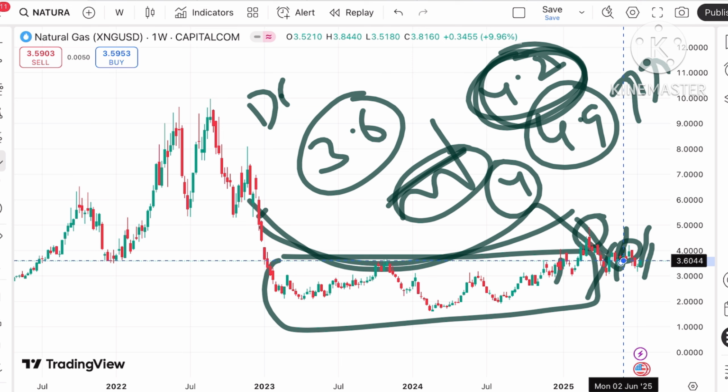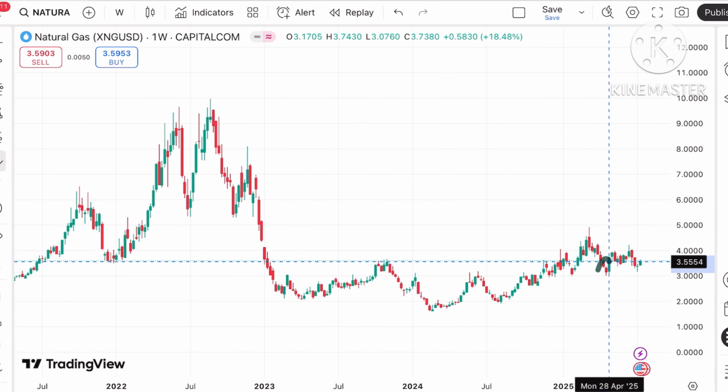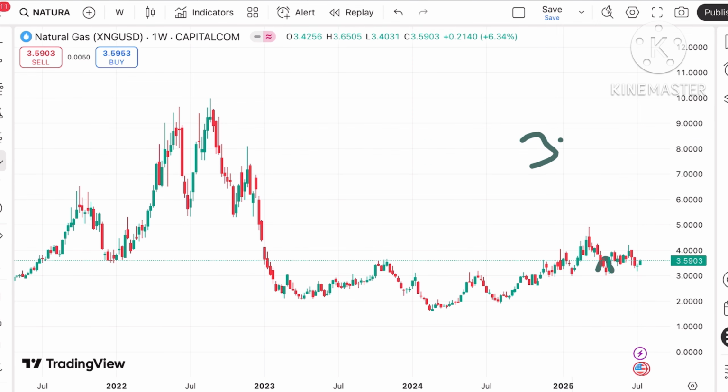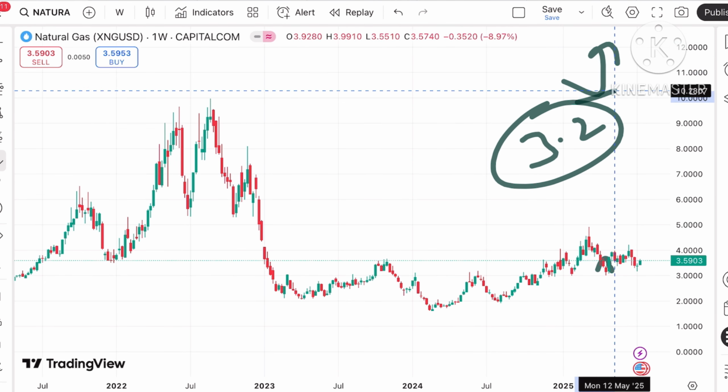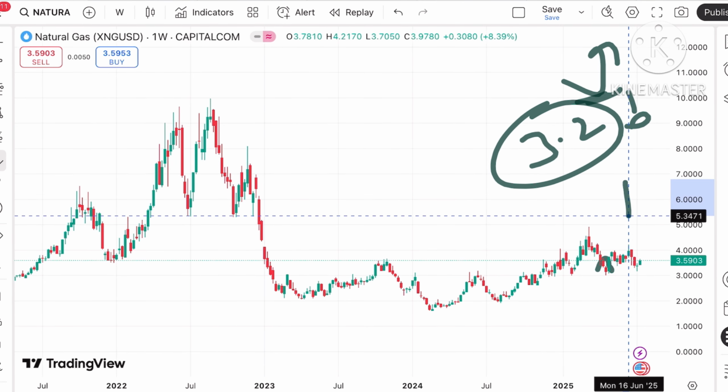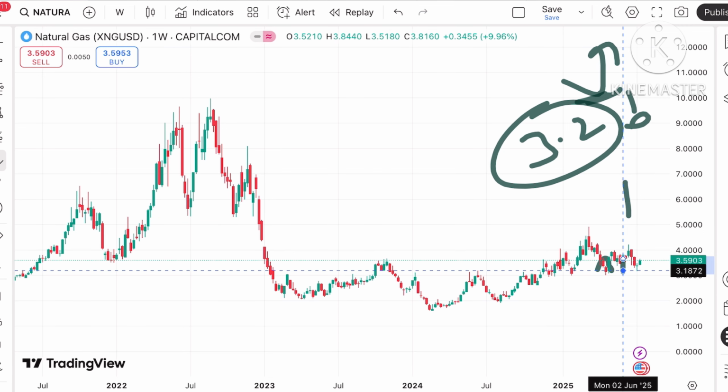As of now the price is not above this particular level. If it starts falling below this level, then the next support is 3.4, then a level of 3.2. At 3.2 we can also see a bounce back, and if it starts falling below this level, a further fall can also be seen.